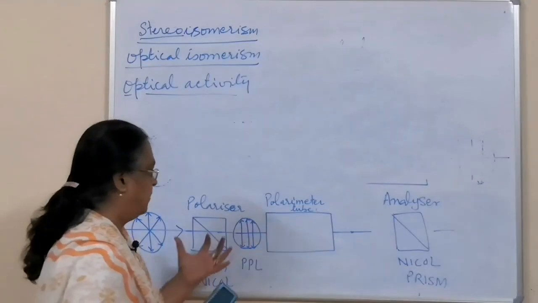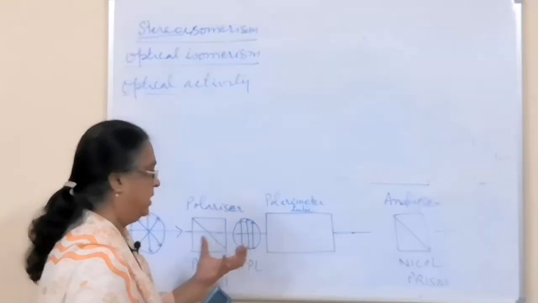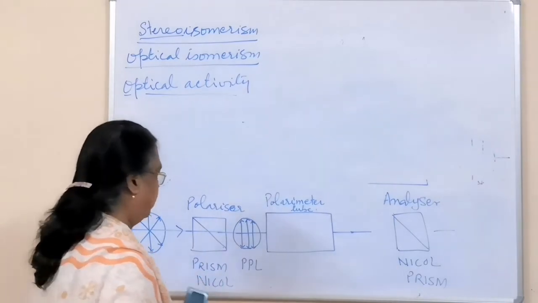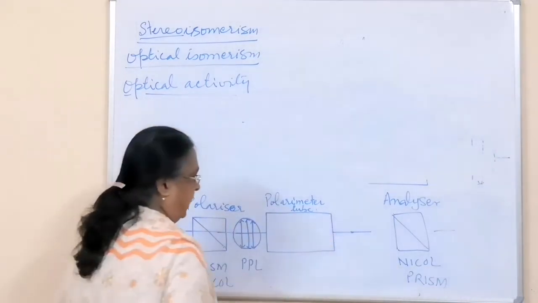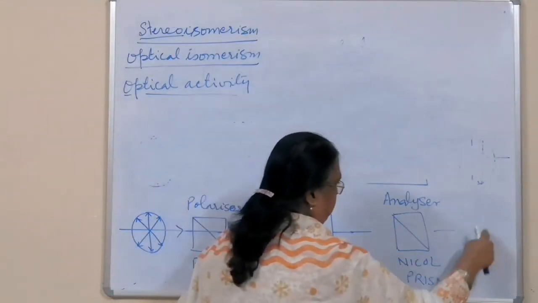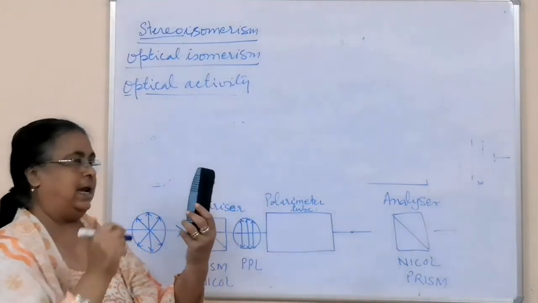So on either side of the polarimeter we have two Nicol prisms, one on the left side and one on the right-hand side, or one in front and the other at the back. And this is the system, and from here we see the light. Our eye is here and we see like this.